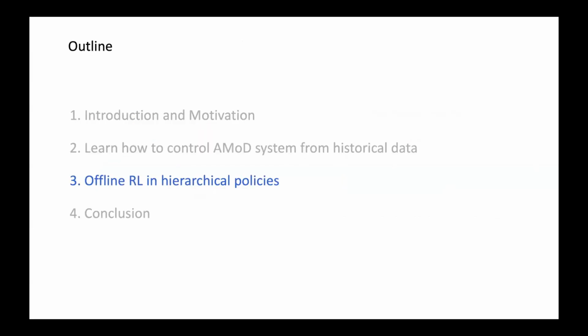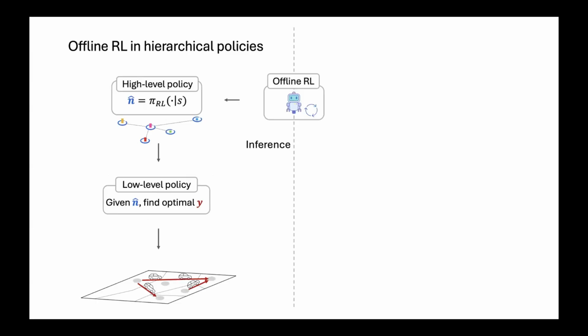Okay, so far so good. We could show that now with offline RL, we could learn policy initializations that are leading to safe and robust online fine-tuning to control our AMOD system. But actually, there has been one aspect that we kind of ignored so far, or I would say we kind of cheated a bit to learn those policies.